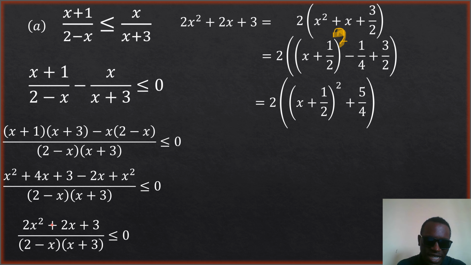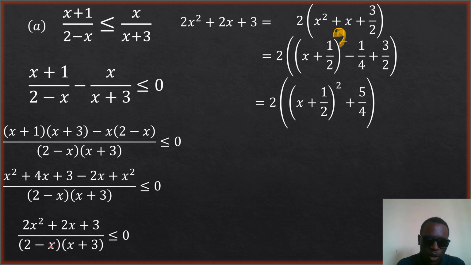We will not consider this one because, remember, we are doing a sign test. We will not consider this one because it's already positive. Since it's already positive, it does not have any problem. What we're interested in is where it is negative. If it was negative, then we would have considered it. Now that it is positive, let's focus on the denominator.